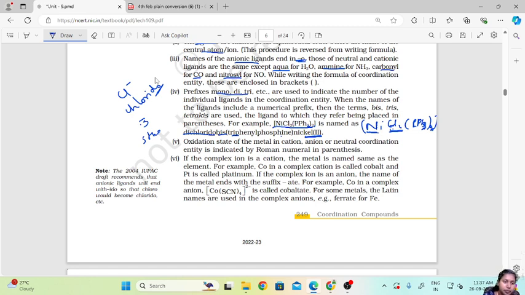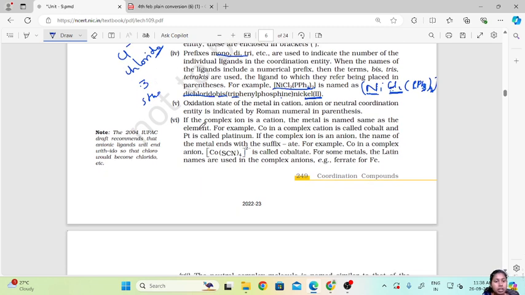Now, the oxidation state of the metal in a cation, anion or neutral coordination entity is indicated by a Roman numeral in parenthesis. Okay, now these brackets are known as parenthesis. The oxidation state, as I told you, we represent in the form of a Roman numeral in a parenthesis, that is, in a bracket.